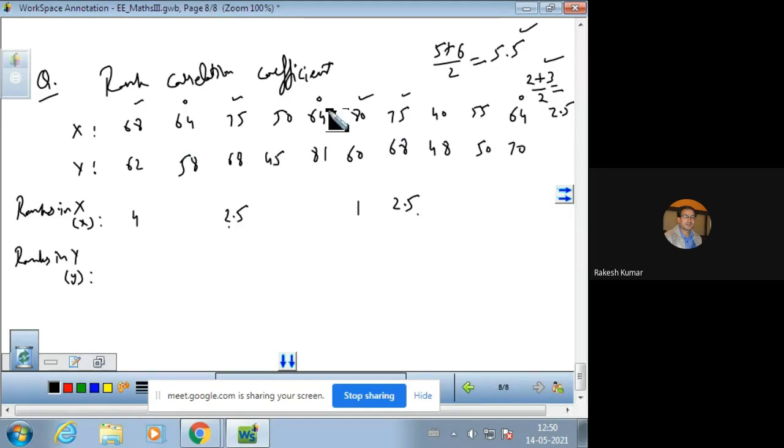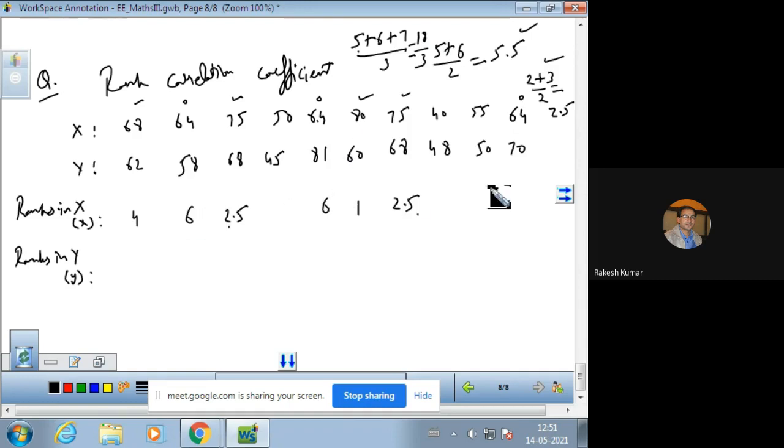Now just see, this is very important. After the fourth rank should come fifth, sixth and seventh rank. So fifth is there, sixth is there, and seventh is there. So fifth, sixth and seventh, the sum total divided by 3 comes out to be 18 divided by 3, which is 6.